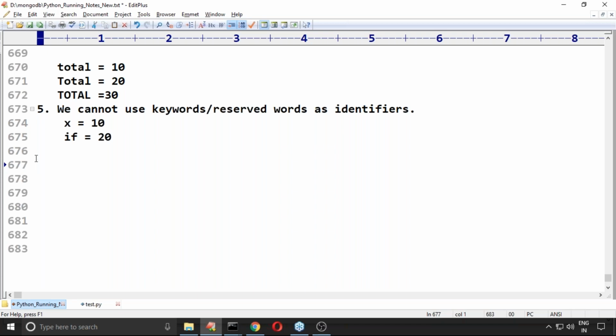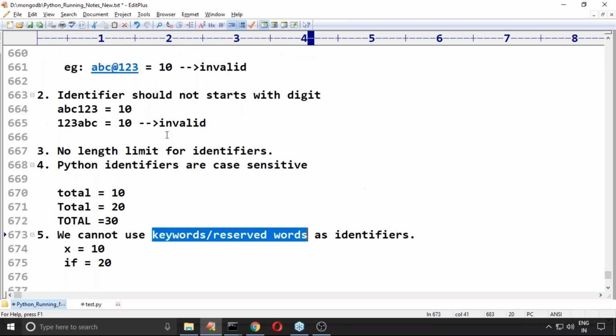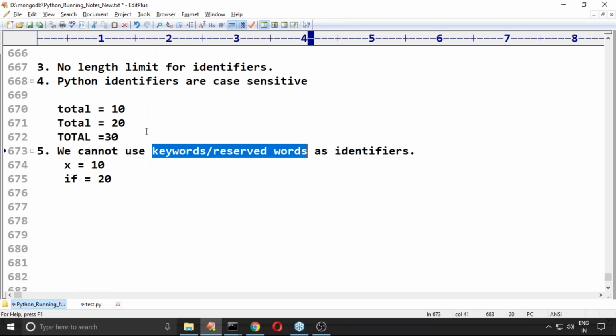Okay, that's all. Now immediately you may ask, sir, what are the various keywords, what are the various reserved words? Can you please let me know? Some people may ask, then immediately the simple terminology is that keywords are reserved words. That is our next topic. There I will list out all possible keywords available in Python. Don't worry, we will discuss soon.